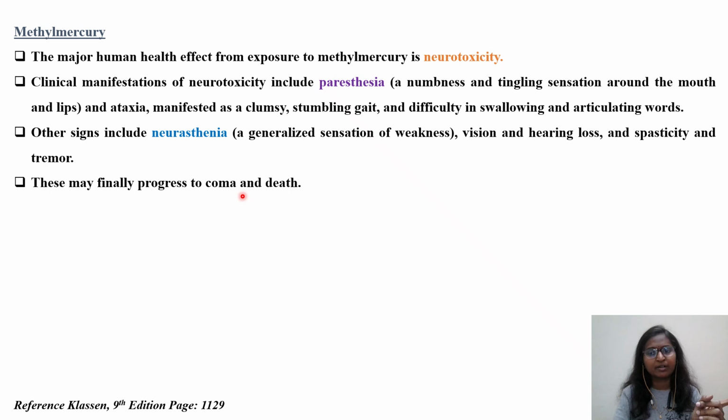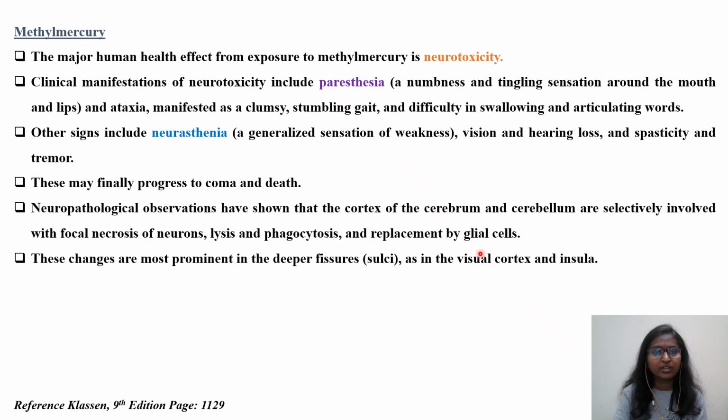So the previous graph you have seen, the bioburden of mercury, you remember: as the dose increases, the final thing is coma as well as death. Okay, neuropathological observations have shown that the cortex of the cerebrum and cerebellum are selectively involved, with focal necrosis of neurons, lysis and phagocytosis, and replacement by glial cells.